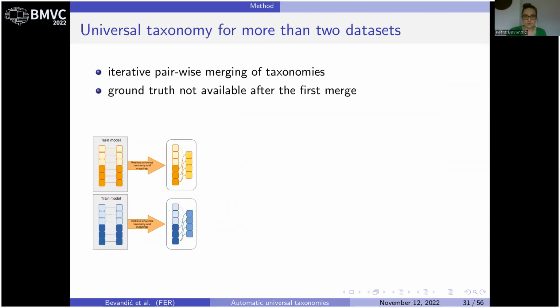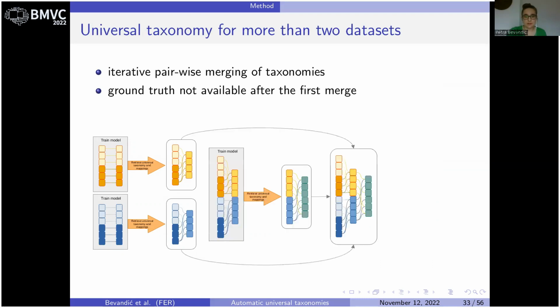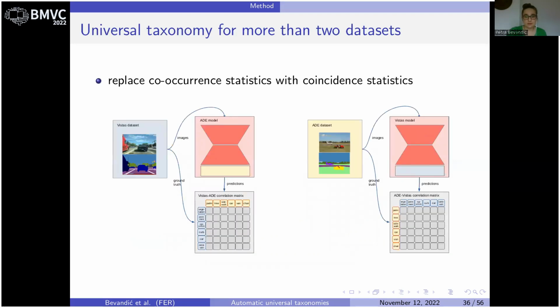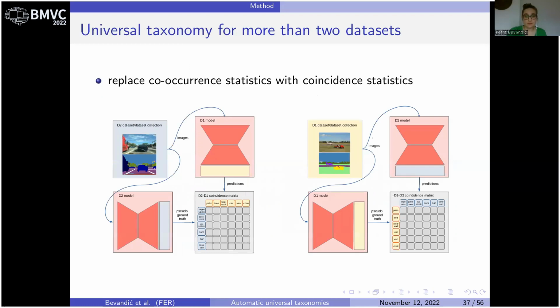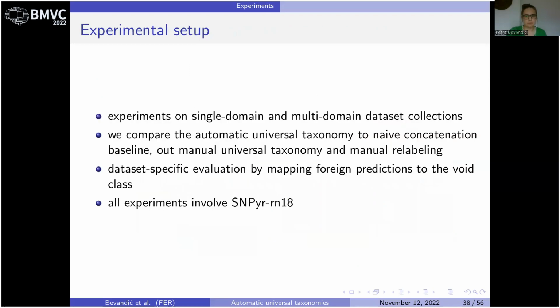If we want to find the universal taxonomy for more than 2 datasets, we can perform pairwise merges iteratively until we cover all datasets in a given dataset collection. Notice that we do not have a ground truth available after the first merge, which means that we will have to replace ground truth labels with pseudo labels. That is to say, we will replace co-occurrence statistics with coincidence statistics.